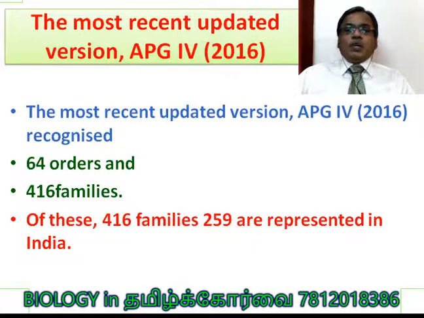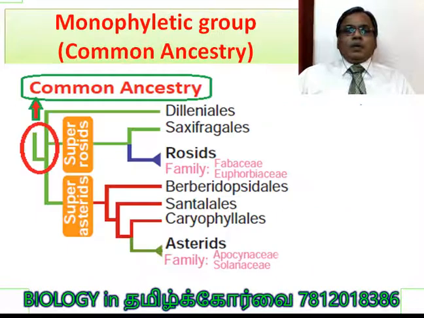We have such a lot of biodiversity. They accepted the monophyletic group, common ancestry. Now you can see this is the common ancestry point. Are you clear? Some of the plants from this point, this is actually the dicot category, gave one branch to the Lamiids, another branch to superrosids, another branch to superasterids. So such a lot of groups of plants originated from this common ancestry is called a monophyletic group.